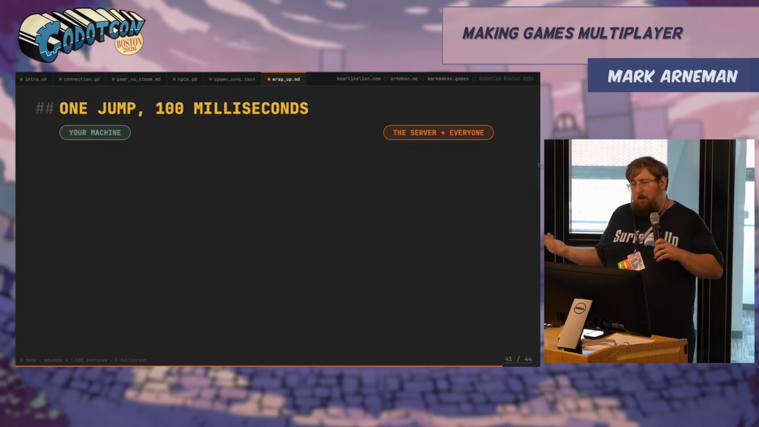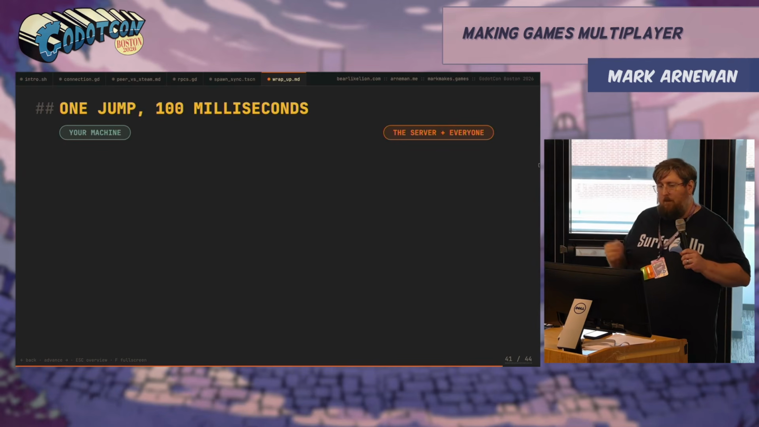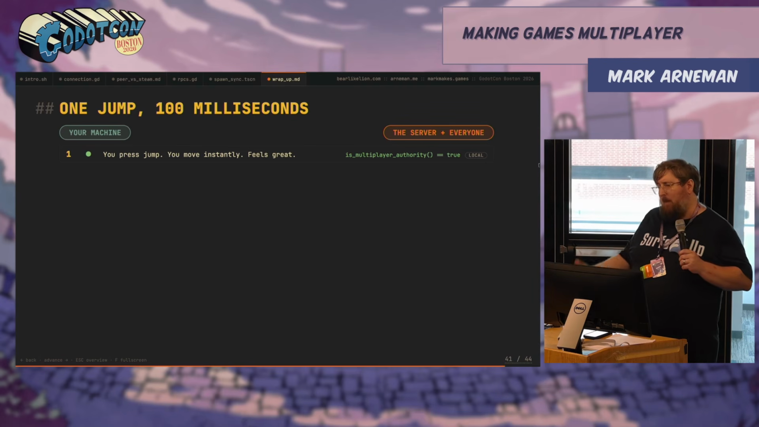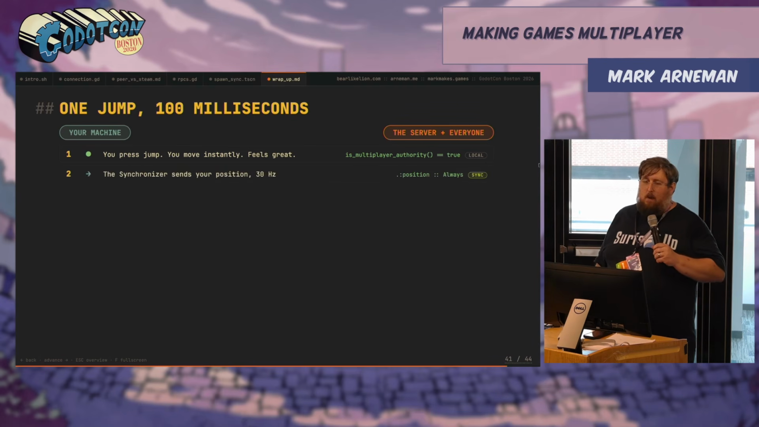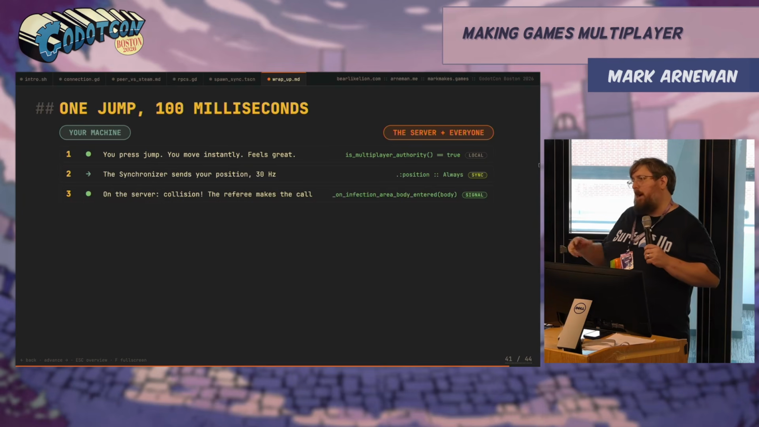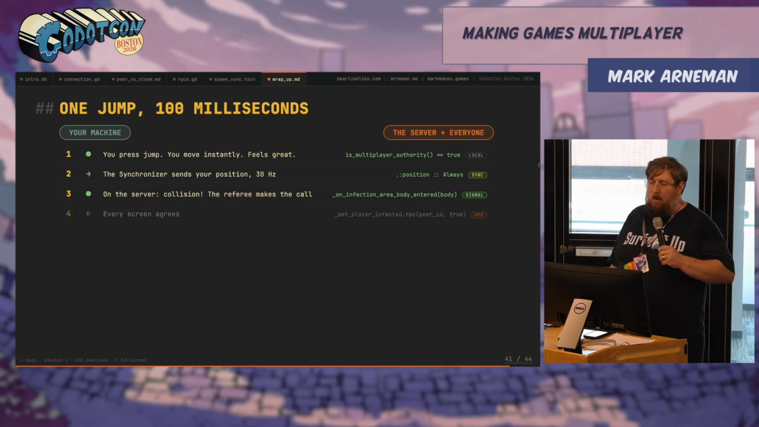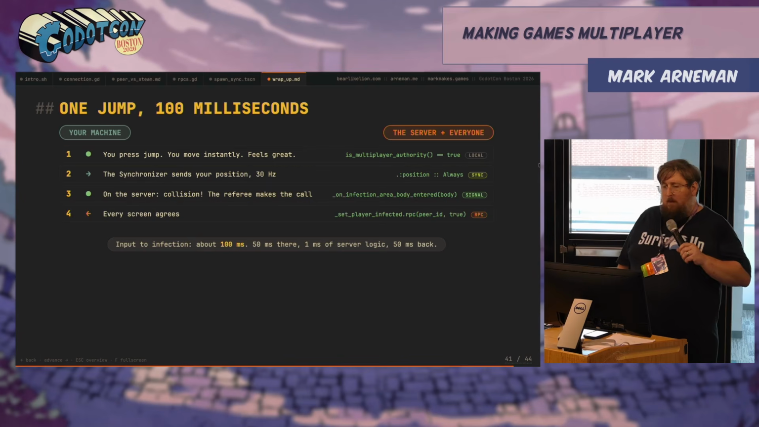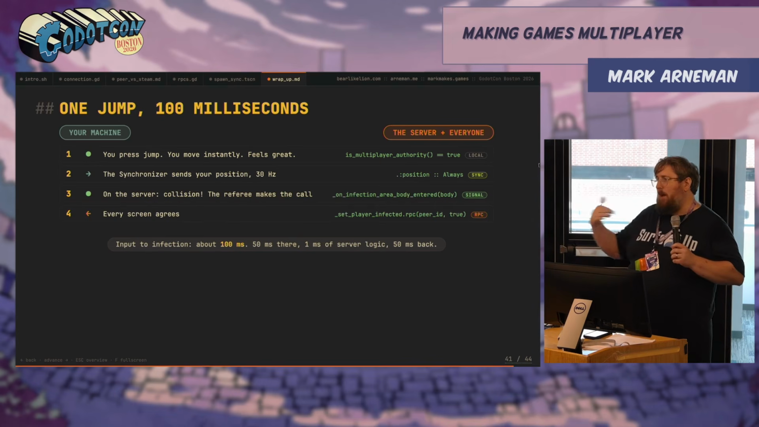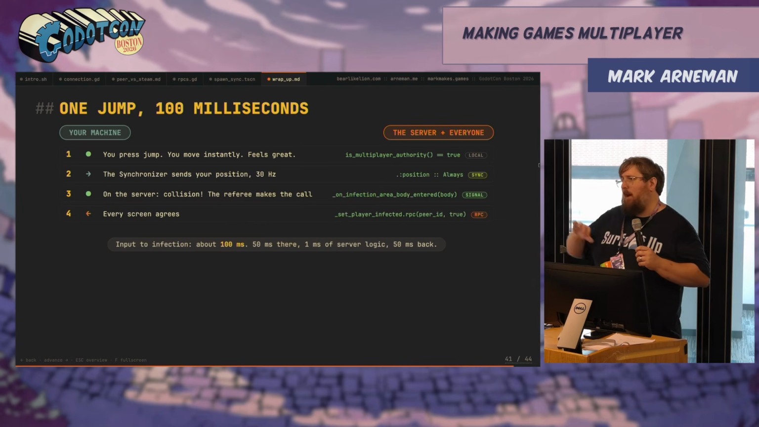So talking about jumping, right? We have this 100 millisecond delay. If I press jump, I move instantly. It feels great because I'm the authority of this node. The synchronizer is going to send my position over to the other peers. The server will then check for a collision and make a call whether or not there is someone catching Cooties. The server will then send back to players who's been infected. Input to infection is about 100 milliseconds. You have to send it there, wait for the server logic, who has to send it back. But just something to consider. Everything is now a two-way communication. I am sending, I am receiving, I am talking to the server.